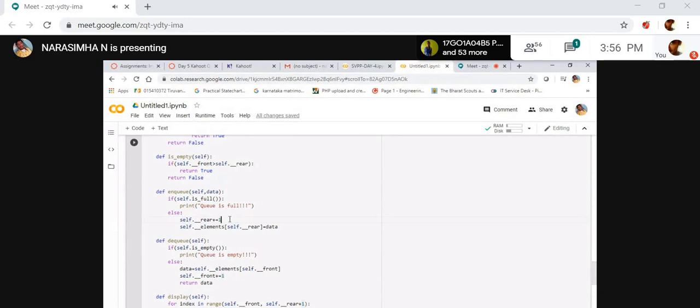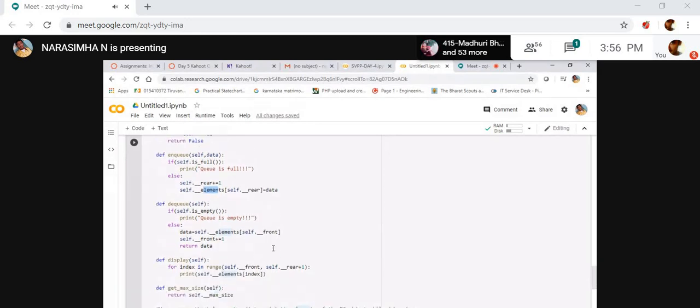Elements of rear in the sense, initially the rear is -1, it increments by 1, now the rear is 0. The elements of 0th place, elements is a list, right? The elements of 0th place, it inserts a data. It inserts a data. Clear? Now, next one. Delete queue.